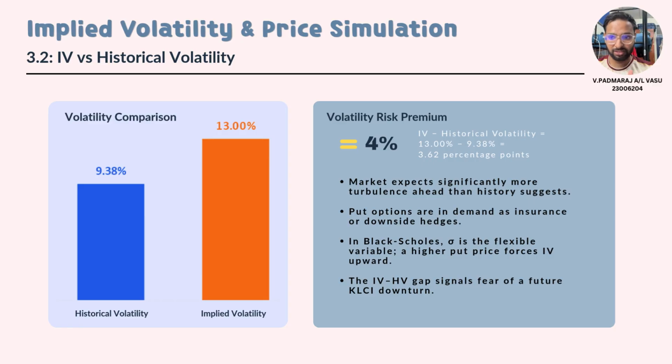So this heavy demand pushes the price up, and since Black-Scholes works backward from the past price to find the volatility, a higher price naturally gives a higher implied volatility. To put it simply, the market is more fearful about the future than the past data suggests.